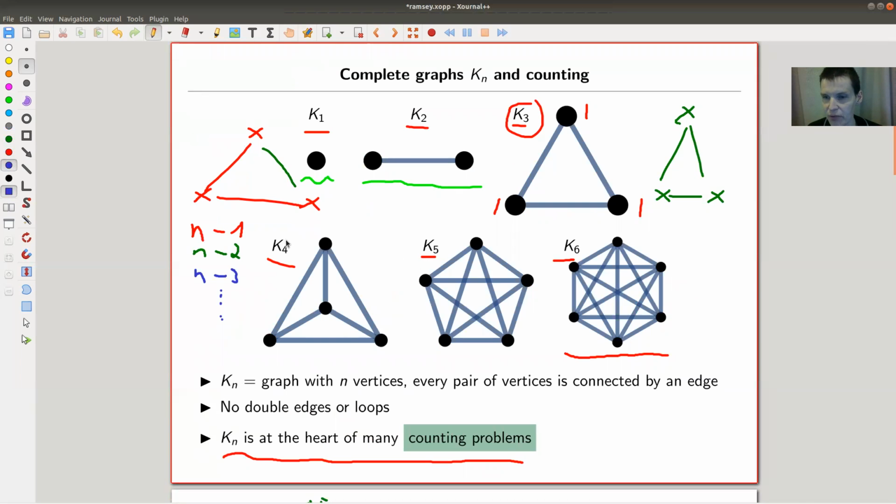So n times n minus 1 over 2, let's check that for K4. 4 times 4 minus 1 over 2. 4 times 4 minus 1 is 4 times 3 over 2. So that's 12 over 2. That's 6. 1, 2, 3, 4, 5, 6. Perfect. So usually it's very nice if you have a theorem like, the number of edges of Kn is something, and you should at least check it in one example. You should also check it for K5. I'm just very lazy right now, so it will work.